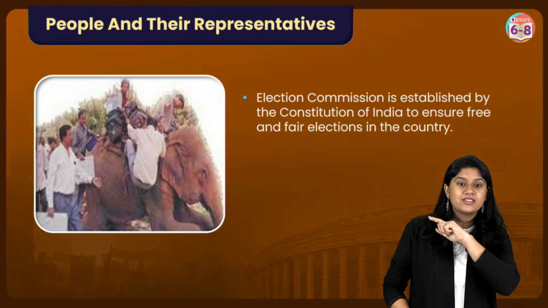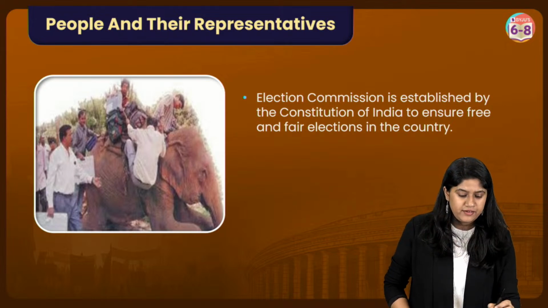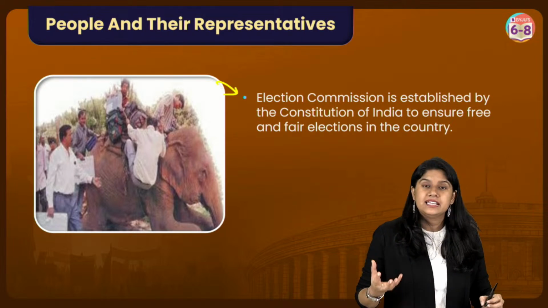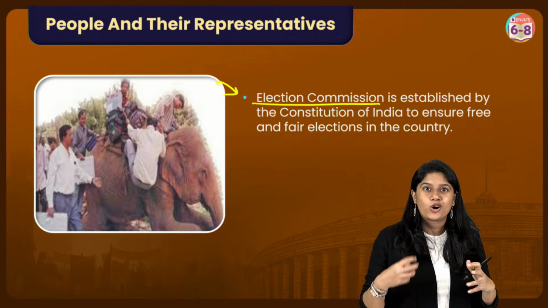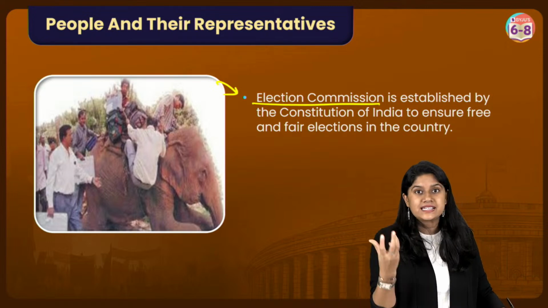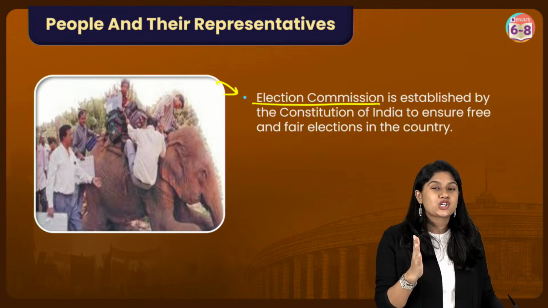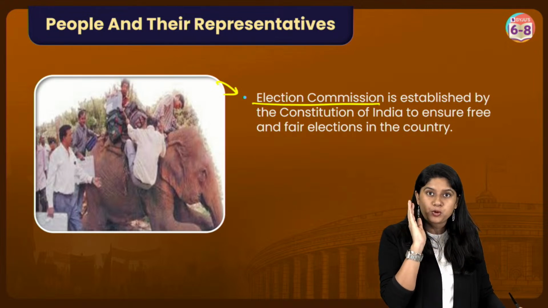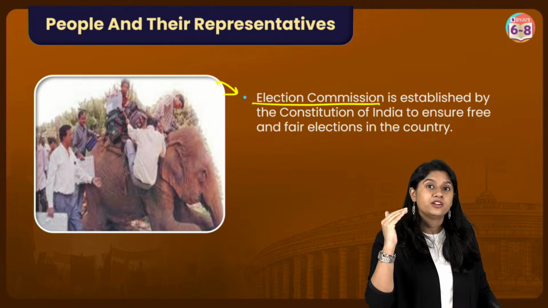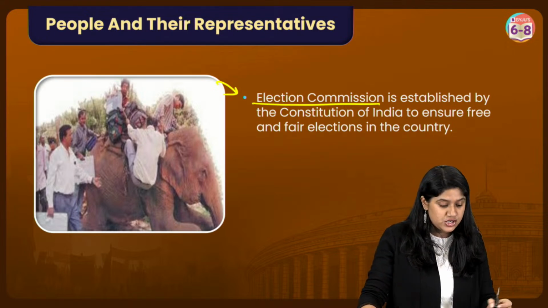Here we have this very famous image from a textbook. We have the Election Commission, which is very important for properly organizing the elections, to make sure there's no bias and that proper procedures and protocol are followed in the elections.